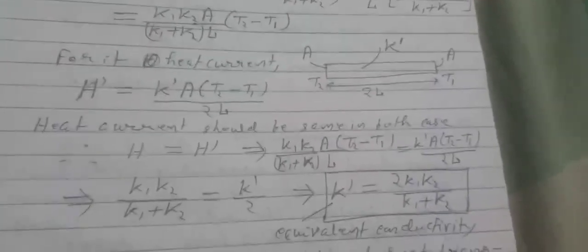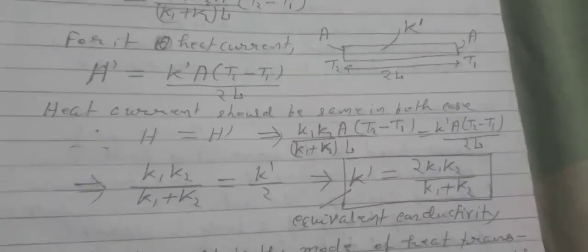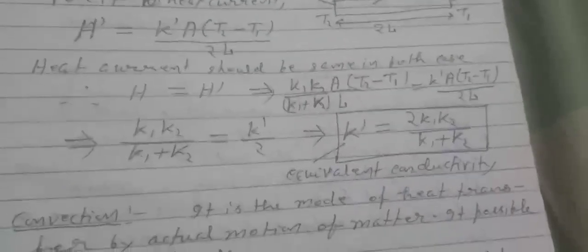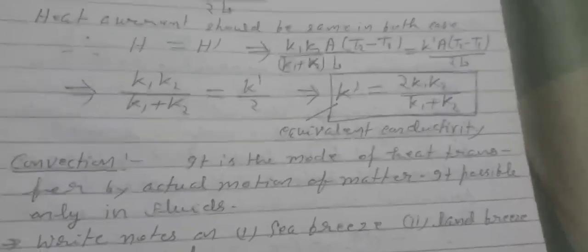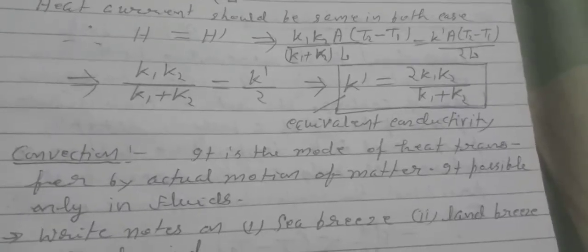And for the equivalent rod, the heat current H dash equals K dash A (T2 minus T1) by 2L. The heat current should be the same in both cases, hence H equals H dash. Solving this, we get K dash equals 2K1K2 by (K1 plus K2), the equivalent conductivity.